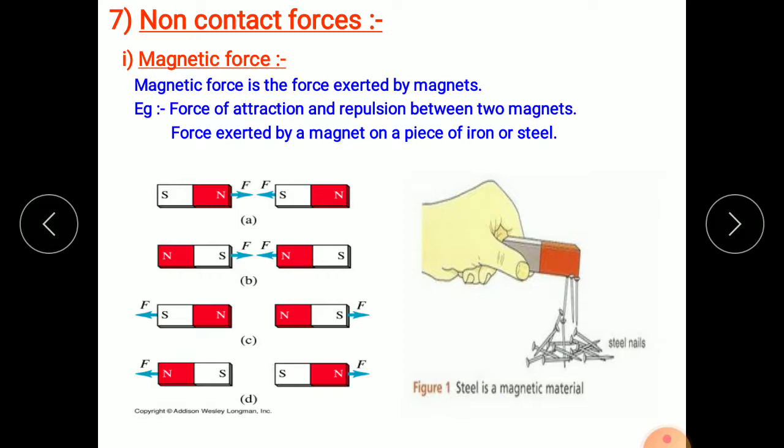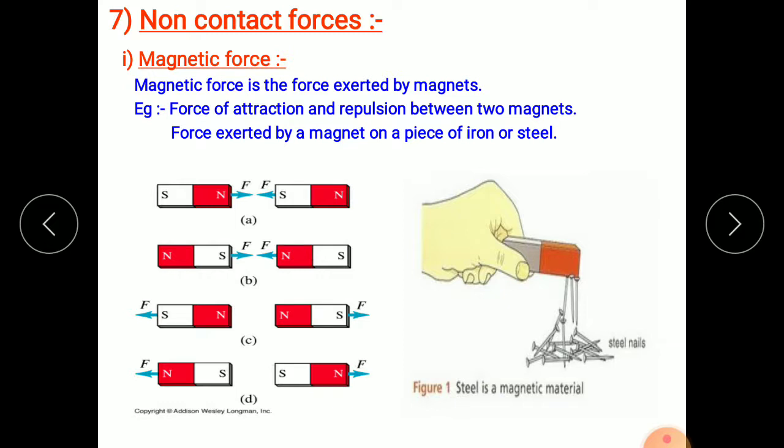Yes, you guessed rightly. So let's see what magnetic force is. Magnetic force is the force exerted by magnets. For example, the force of attraction and repulsion between two magnets, or the force exerted by a magnet on a piece of iron or steel. You know that these steel nails can be attracted towards this magnet from some distance. So this magnetic force does not need any contact to be applied.